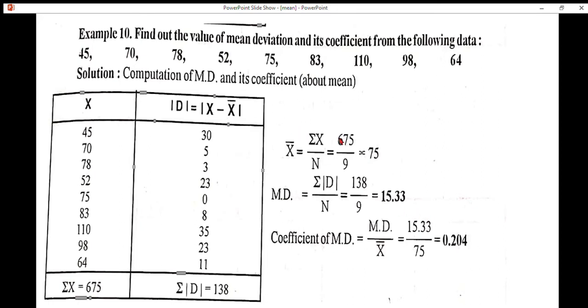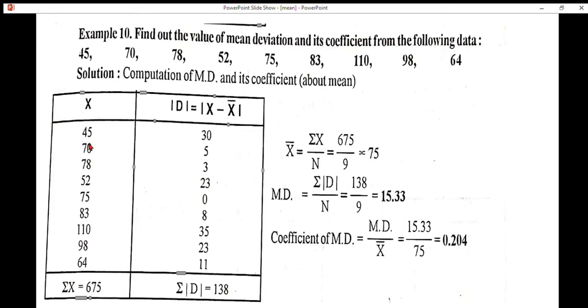Substitute the values in the formula, that is summation x 675 divided by number of items 9, so that we get 75. This is the arithmetic mean. Modulus d is equal to x minus arithmetic mean. X value 45 minus arithmetic mean 75. If we simplify this, we get 30.